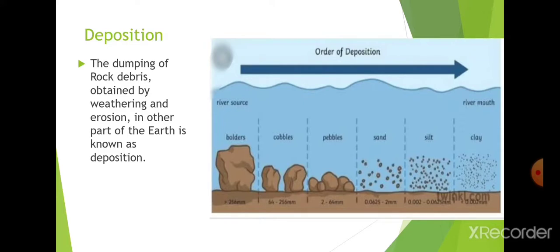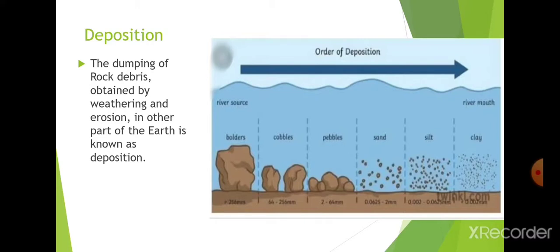Now you can see in the picture there are boulders. Boulders are a kind of big rock, and then cobbles, pebbles, sand, silt, and clay. These are different sizes of rocks. We'll read about this in the next topics also.